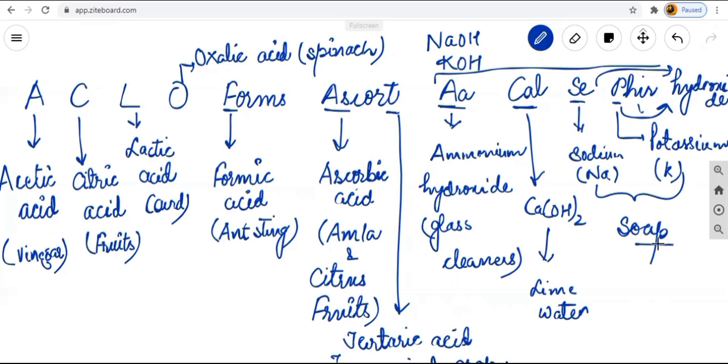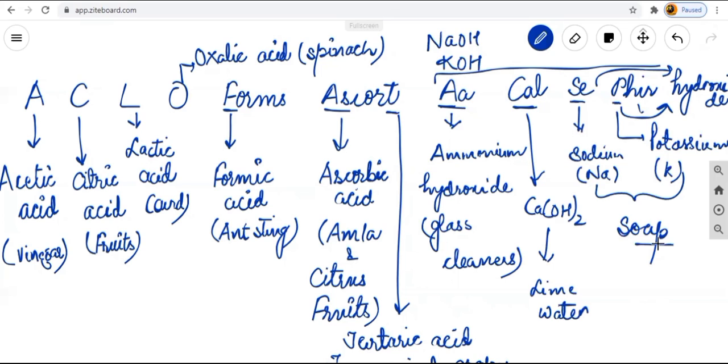I hope you learn this mnemonic part. ACLO forms ascord, कल से फिर hydroxide. Okay, so you will have to learn this table. I hope that by this method you will be able to learn this in an easier manner.